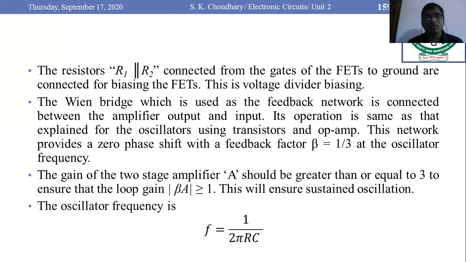The oscillator frequency for the sustained oscillation is F equal to 1/2 pi RC. Here we have taken R1 and R2 equal, and C1 and C2 equal. So this is the final equation of frequency for the Wien bridge oscillator. In the next lecture, we will do some numericals based on this oscillator network and start the new unit. Thank you all for attending the lecture. Thanks a lot.